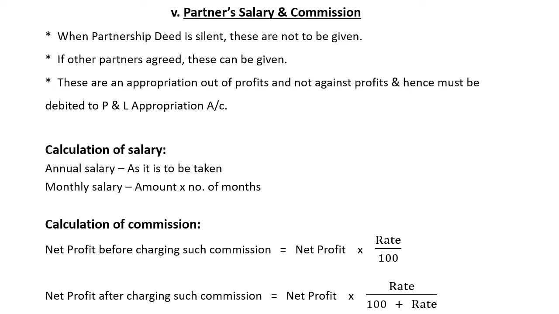When monthly salary is given, it should be multiplied with the number of months. When annual salary is given, it should be taken in the same. Next, how to calculate commission. We have learned in 11th standard itself how to calculate. See the formula. Net profit before charging such commission is given means we have to multiply net profit into rate divided by 100. When it is after charging such commission, net profit into rate divided by 100 plus rate. In this formula we have to use to calculate commission. I'll give you the problem with all the adjustments. Let's go through that problem.